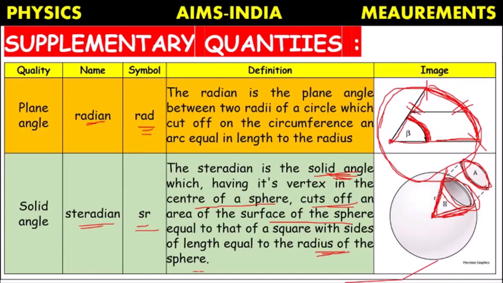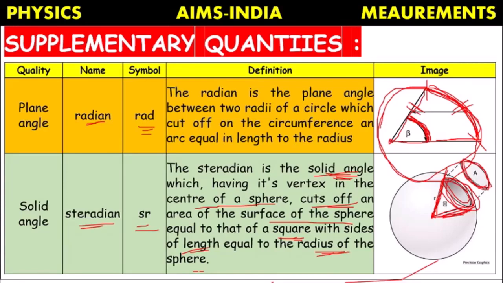Now we are cutting off this part. We are taking some surface out of the sphere, such that its vertex is formed at the center. If we take that part out, then it will cover some surface area which is equal to the area of the square whose side is equal to the radius of the sphere.